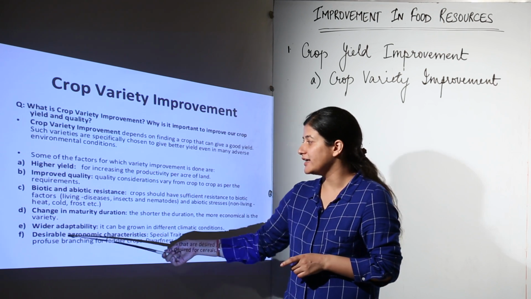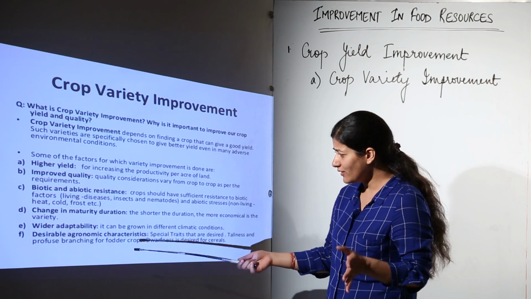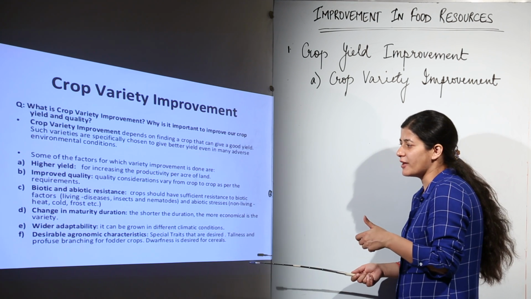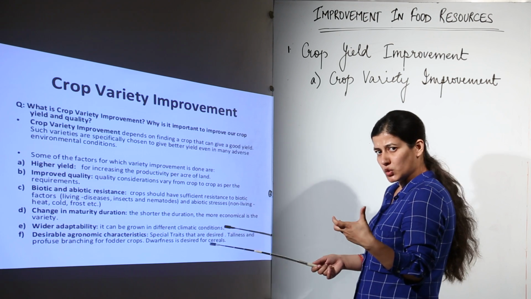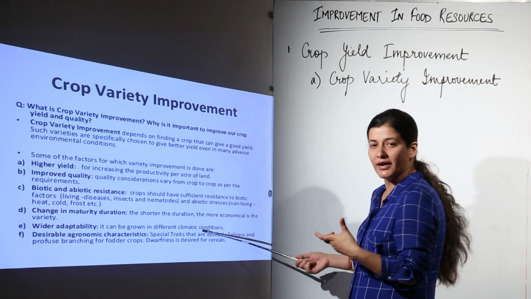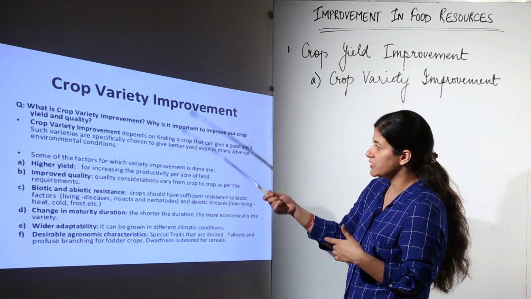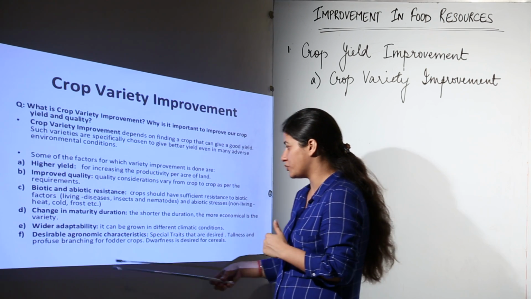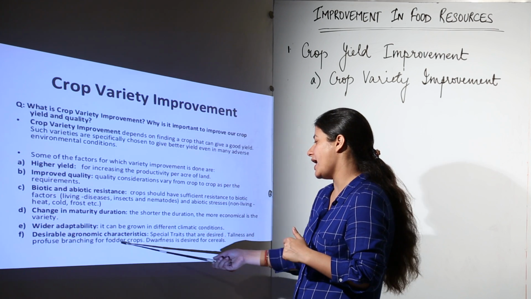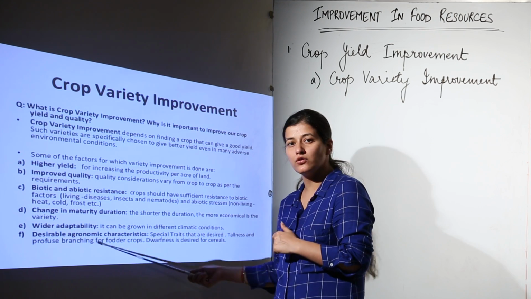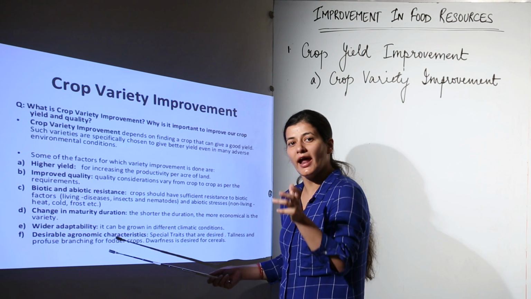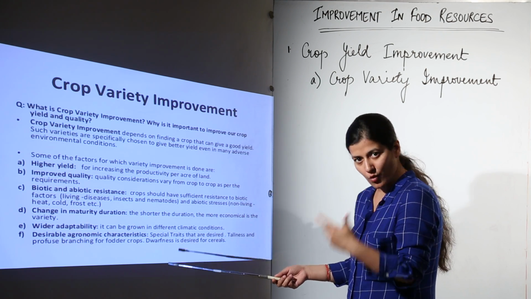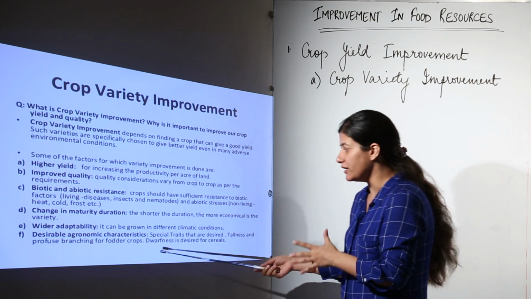Now, there is wider adaptability that is considered. The plant which is obtained as a result of hybridization should be able to grow in different climatic conditions. That is again pointing towards the environmental conditions, which is abiotic stresses it should be able to withstand. And desirable agronomic character. When I say agronomic, it refers to agriculture and economical aspect. So whatever agricultural and economic aspect we are requiring, it should have that desirable character.